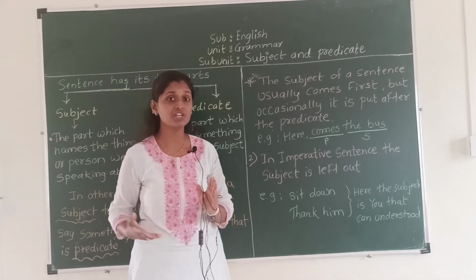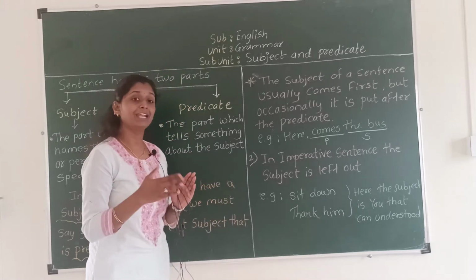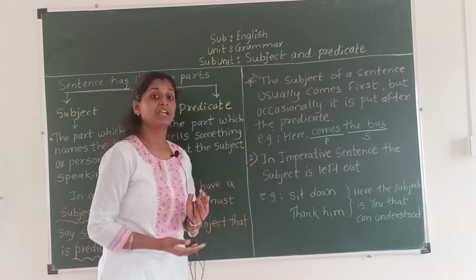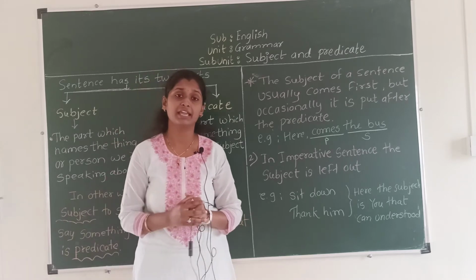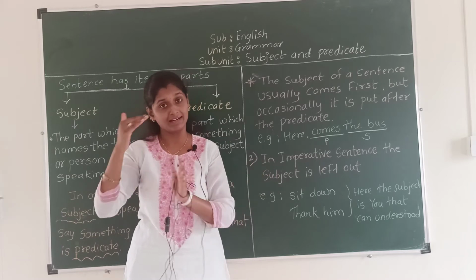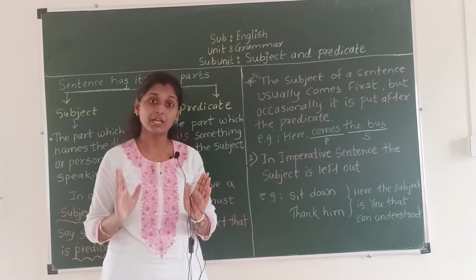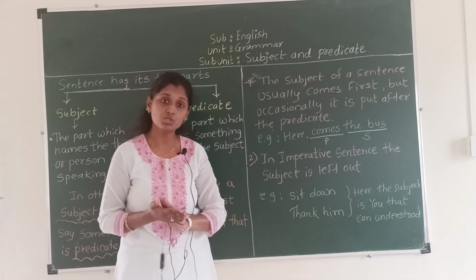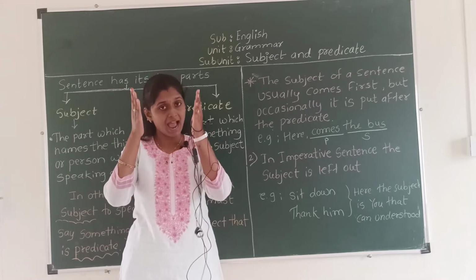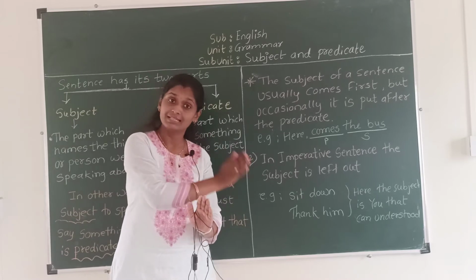But occasionally, sometimes, it is put after the predicate. It means that in some sentences the subject will be at the end and the predicate at the beginning, but it is only occasional. Most of the time the subject comes at the beginning and the predicate comes after the subject.